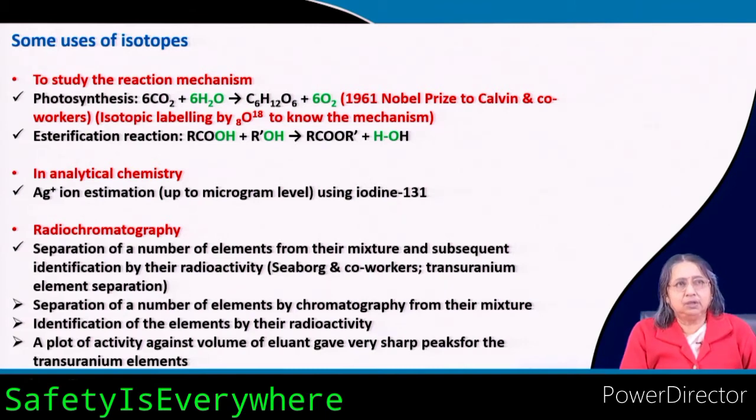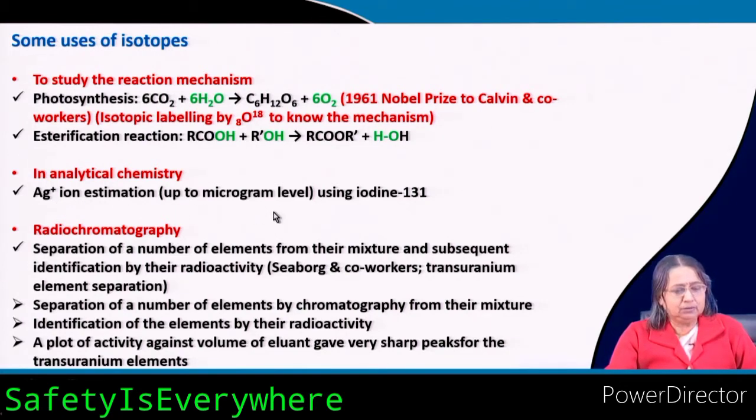But all silver plus is not precipitated actually. So, what you should do to know more accurately, you can use this to know in microgram level.